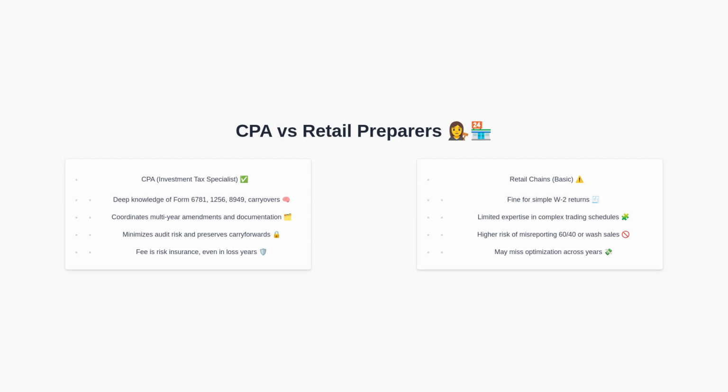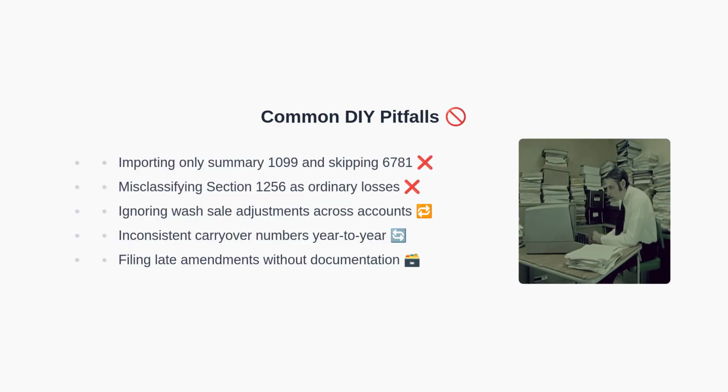Conversely, retail tax preparers are suitable for straightforward W-2 filings but often lack the depth for specialized trading schedules. Finally, choosing the right preparer aligns with the complexity of your situation. Next, we will cover DIY pitfalls. First, importing only a consolidated 1099 without preparing Form 6781 for futures can result in mischaracterized gains or losses.